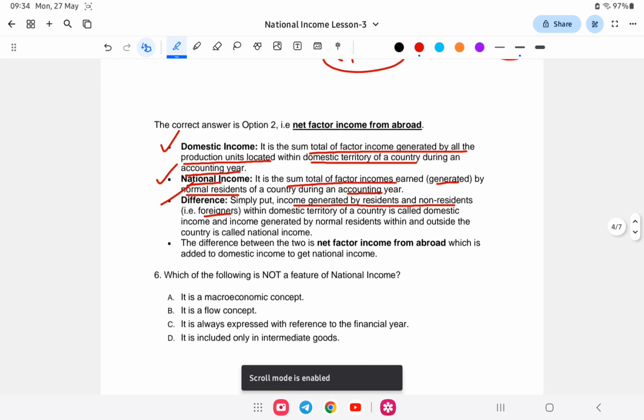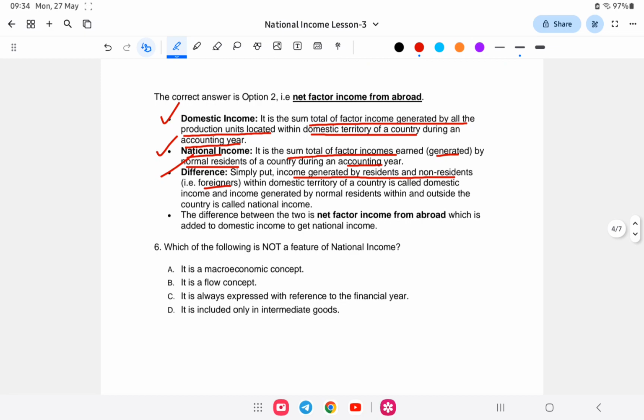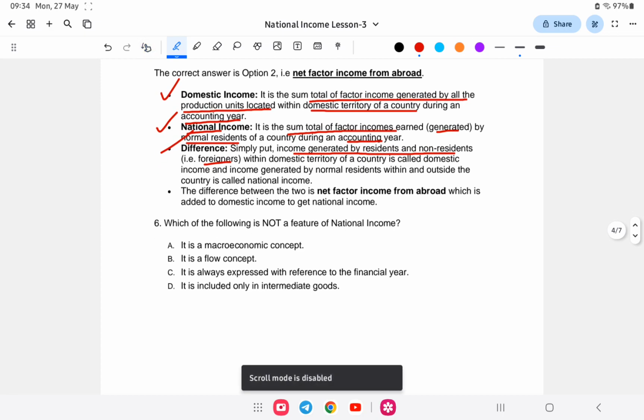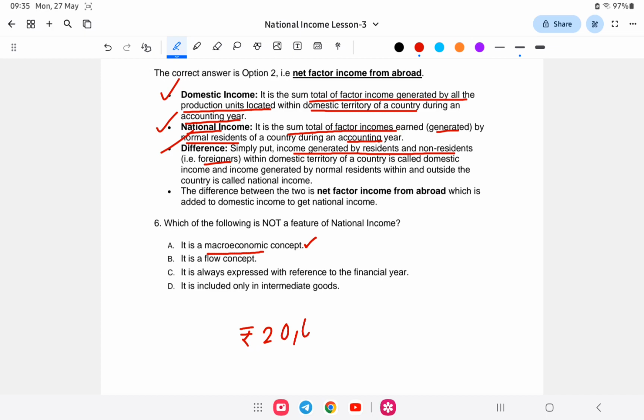Next question, number 6. Which of the following is not a feature of national income? The first feature is that it is a macroeconomic concept. Macroeconomic means a large-scale view. That is, we take into account national income of rupees 20,000 crore, like the whole country's economic strength and how much a country generates, all at the macro level. We study it at the macro level.